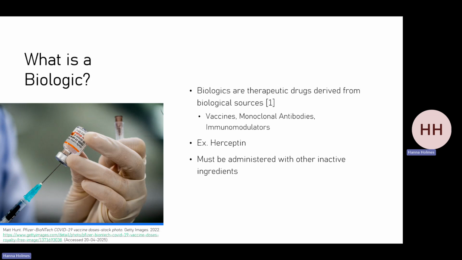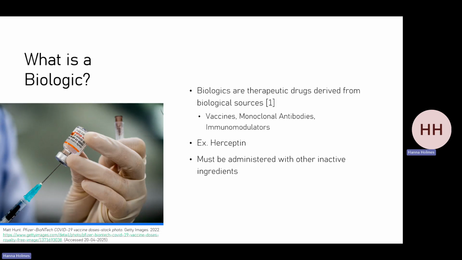Firstly, I will cover some background information on what a biologic is. As the name suggests, biologics are a class of therapies derived from biological origins, such as proteins and genes grown from cell cultures. This includes a wide range of different applications, including vaccines, monoclonal antibodies, and immune modulators. A specific example of this is the monoclonal antibody known as Herceptin, active ingredient named trastuzumab, which is an intravenous cancer treatment for HER2-positive breast cancer.